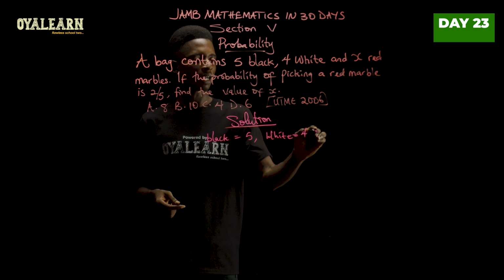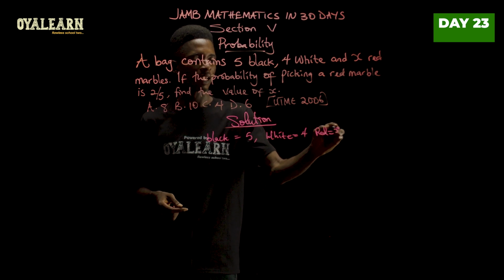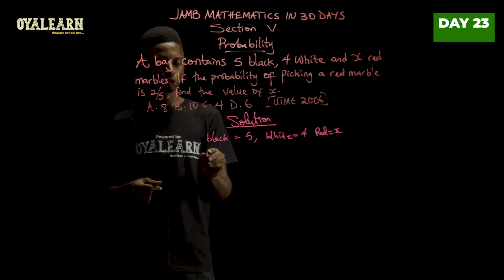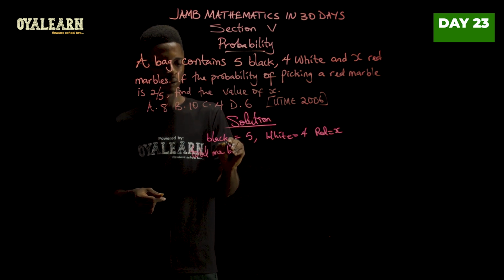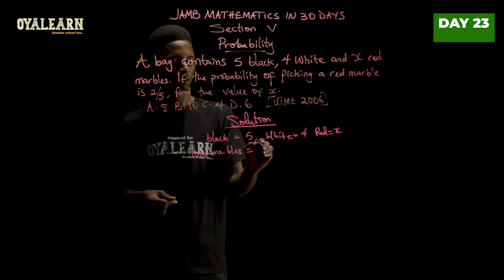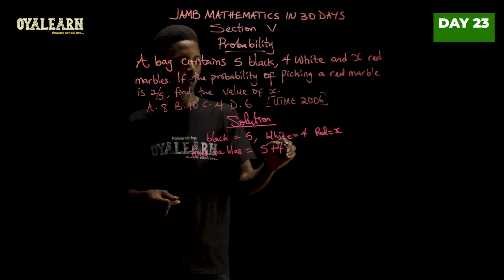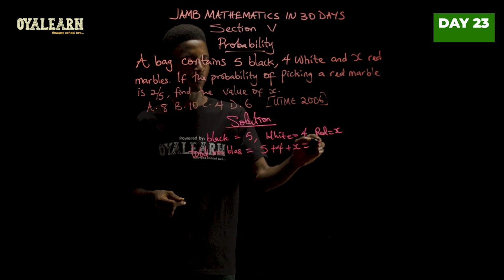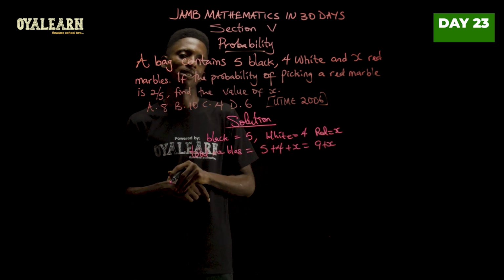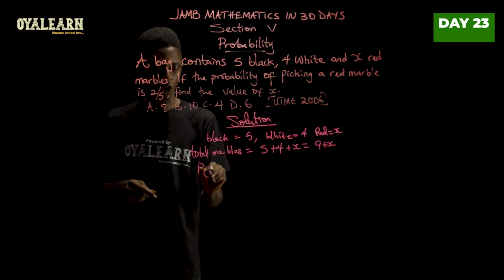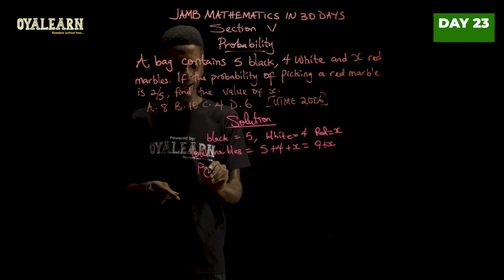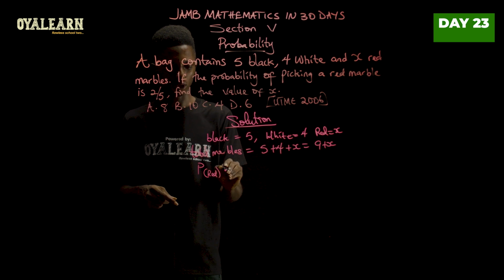And then we are told that red is X. Okay? So total marbles would therefore be 5 plus 4 plus X, which will give us 9 plus X. Right? So the probability of selecting a red marble.